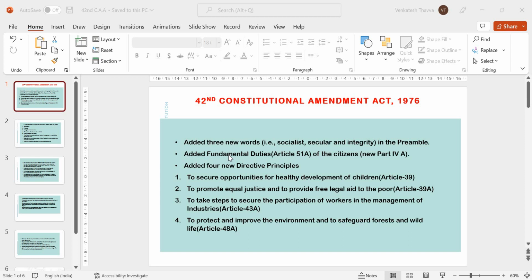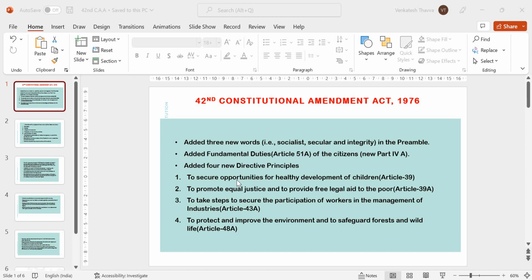Next one, added four new directive principles. What is the aim of directive principles? The aim of the DPSP is to establish a welfare state and provide social and economic justice. The 42nd Constitutional Amendment Act of 1976 added four new directive principles to the original list.